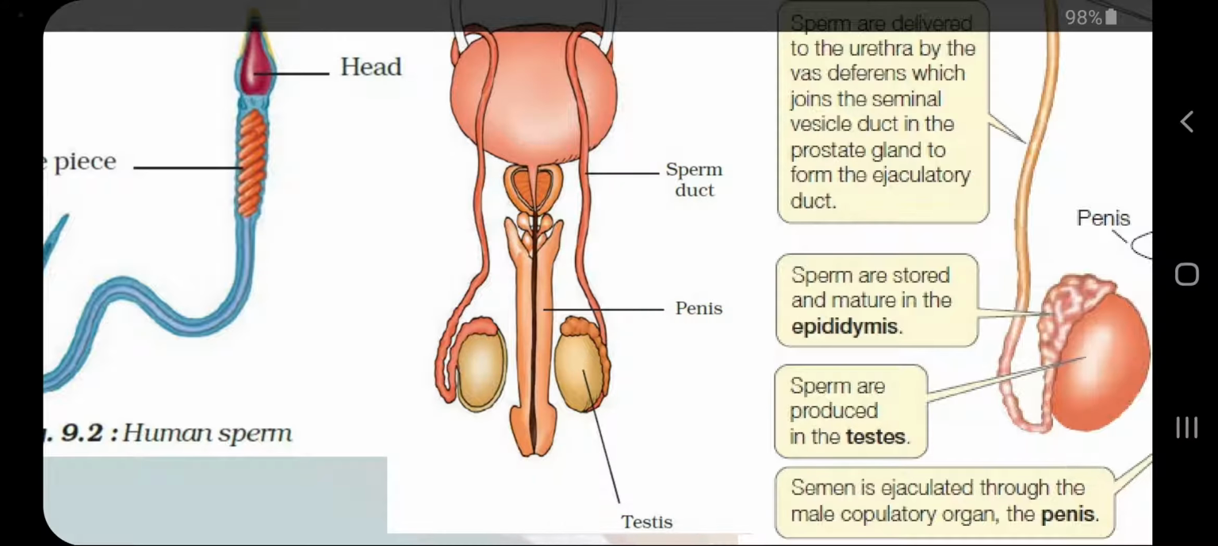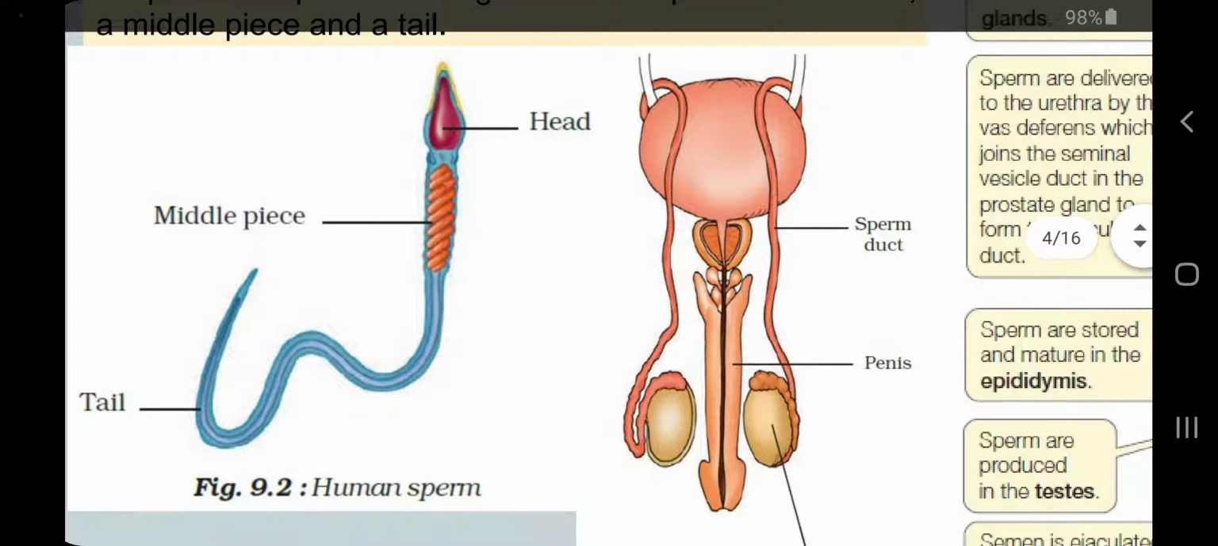And again, in the NCERT textbook we see a diagram of a human sperm. Again only 3 parts: head, middle piece and tail. Okay, very simple to understand.